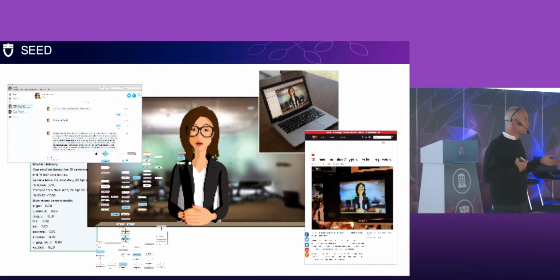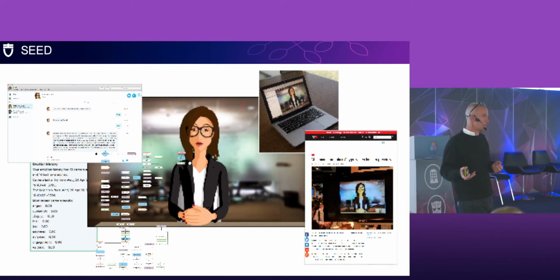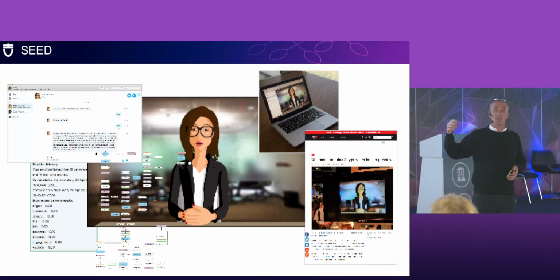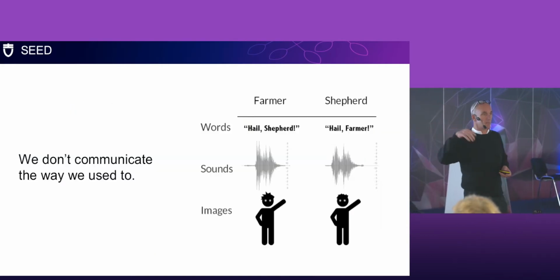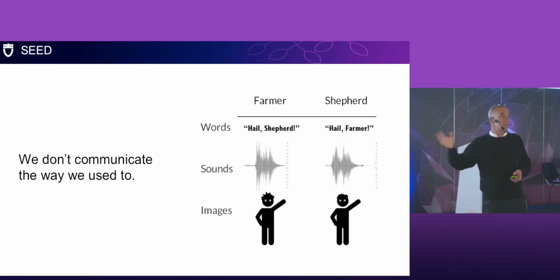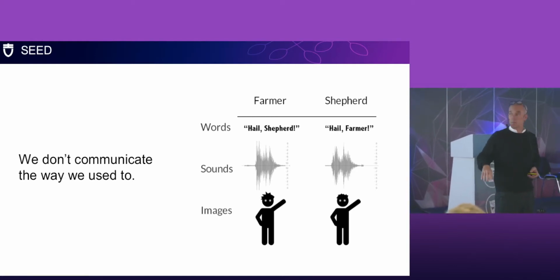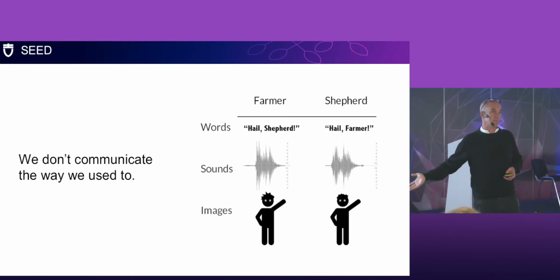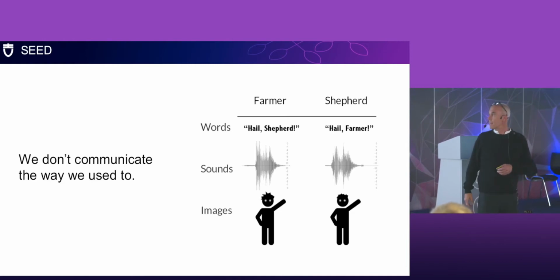Now, why put a face on a voice assistant? Part of it's because we're not accustomed to things like the telephone. We're all in the same room for the reason that for the last 50,000 years, the human limbic system hasn't really evolved. This hardware that's between our brain is still used to seeing faces and still used to hearing voices and gestures all at the same time. We communicate multimodally. So if someone says, hello, farmer, then the person says, hello, shepherd, and that's the way we've been doing it since Mesopotamian times and before.